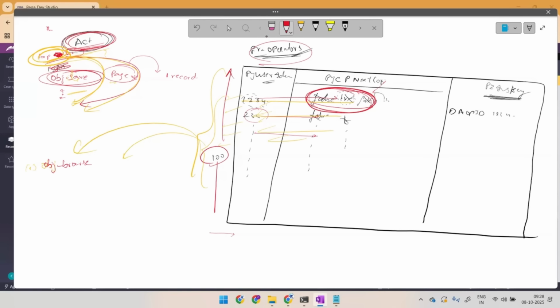Okay, but don't think of it as a standard statement that if you are planning for OBJ save, you have to go for OBJ browse first. Don't think of this as a rule every time. Why? Because there might be a page list already maintained by that time. So consider this is my screen number 1, and maybe this has screen number 2.